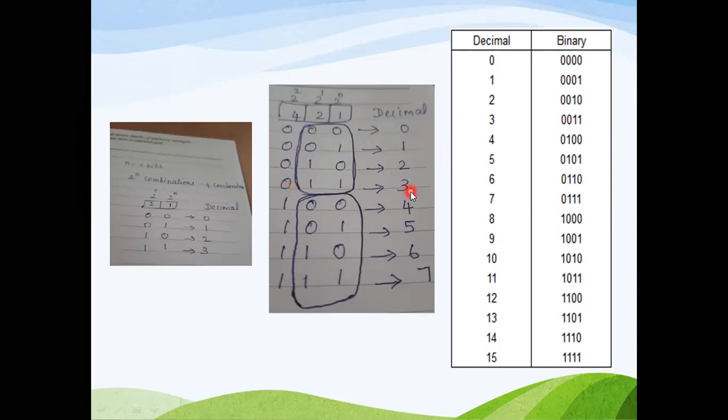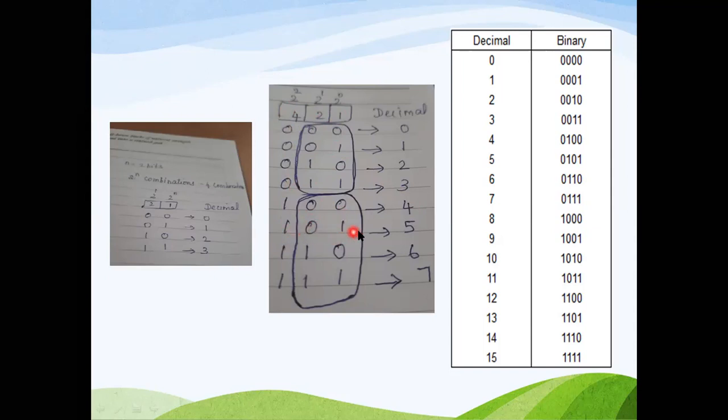So 3. Then 4. 4 means you can't go for 2 plus 1 plus 1. We can go straight away only for 4. So 4th position, that alone 1, other 2 bits are 0. So 1 0 0 is a representation of 4. 5 is 4 plus 1. So the 4th position and the 1st position alone are 1. Here in the middle is 0.